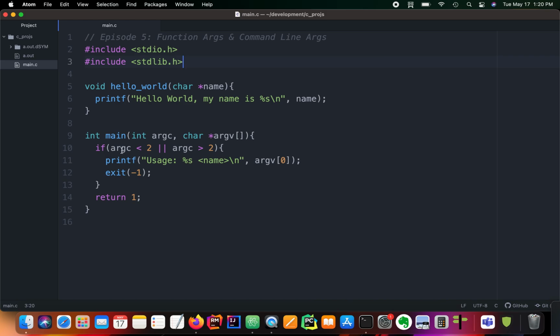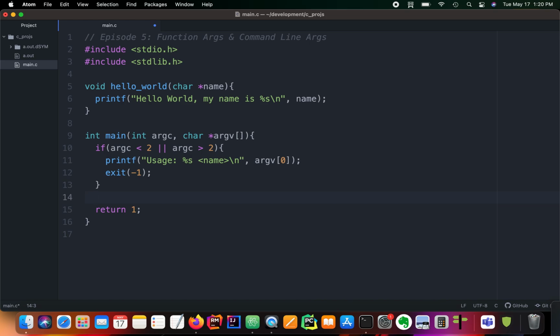I haven't gone over operators like these before, but this is saying if argc is less than 2, or if argc is greater than 2. The pipe characters mean or. We'll go over that in a later episode, but it's pretty simple. You can probably figure it out on your own, and if you've programmed before, you've definitely seen that before. But anyway, let us get back to our program.